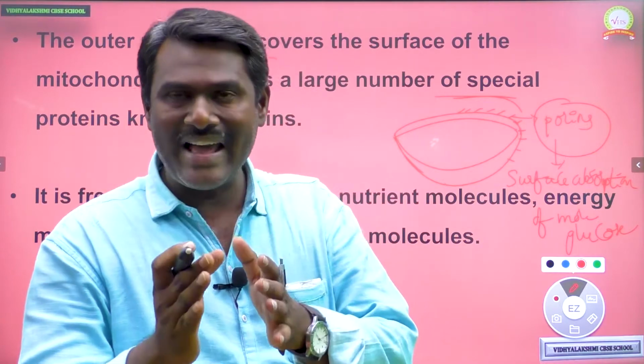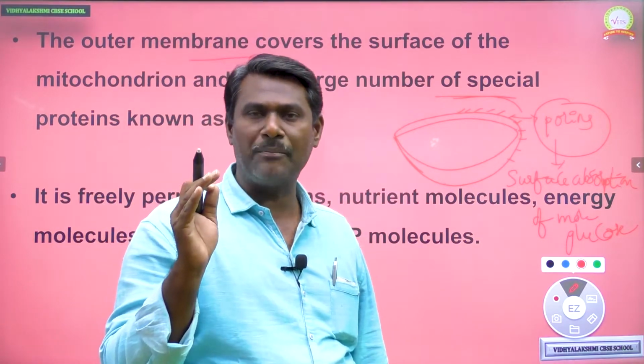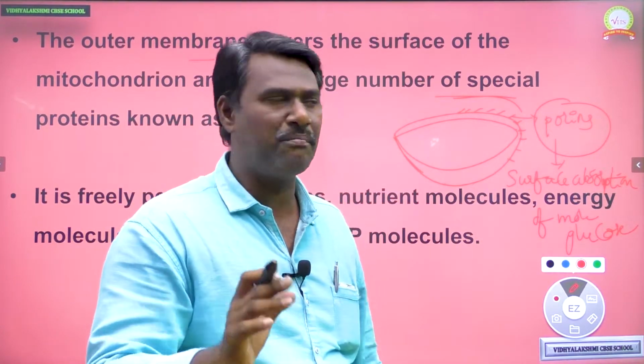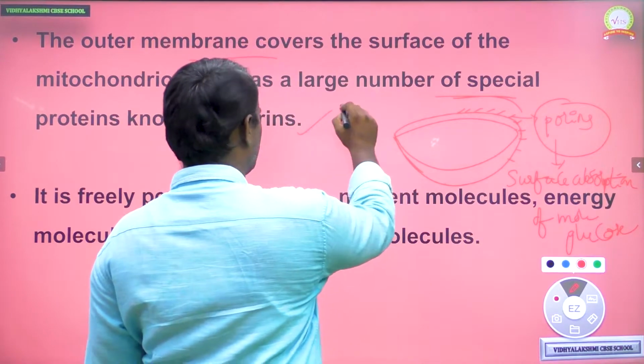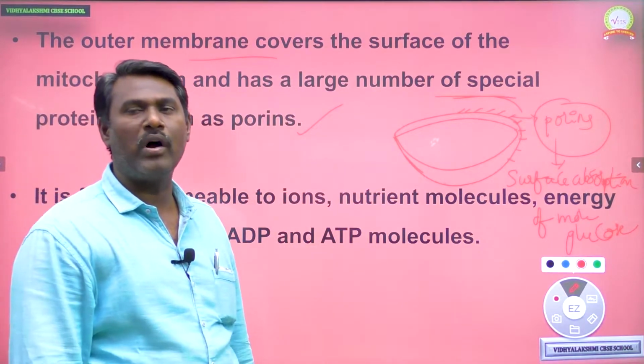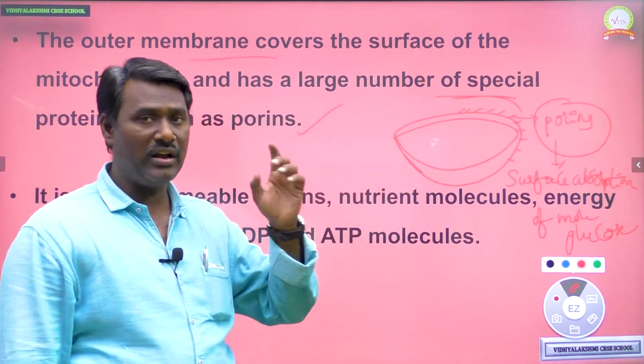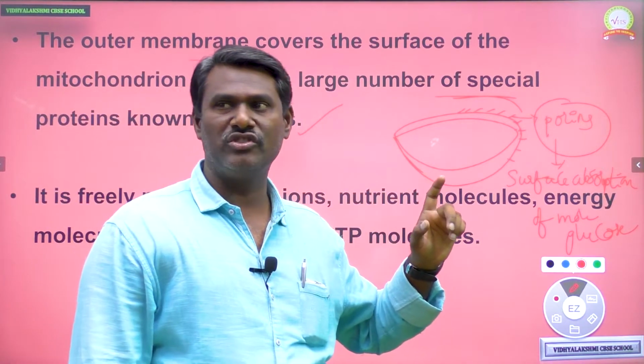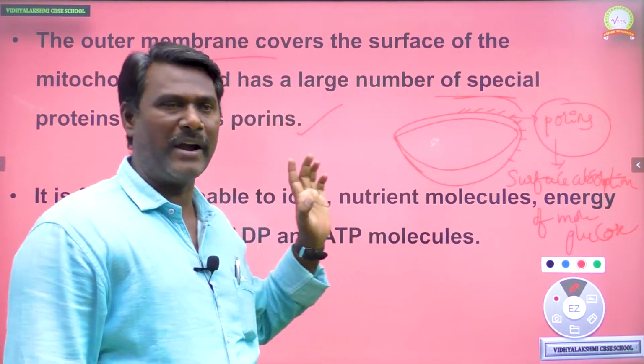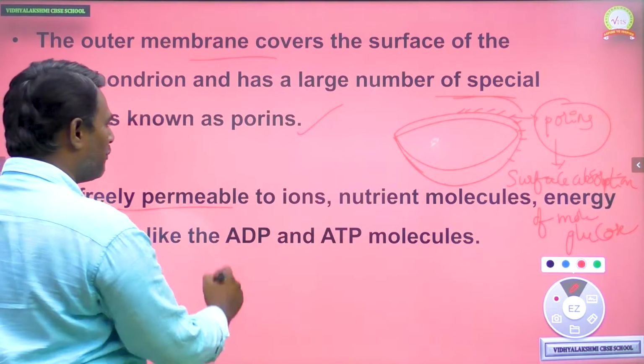So to increase the surface area of mitochondria, these porin proteins, which are spike-like structures found in the external structure of mitochondria, play an important role.